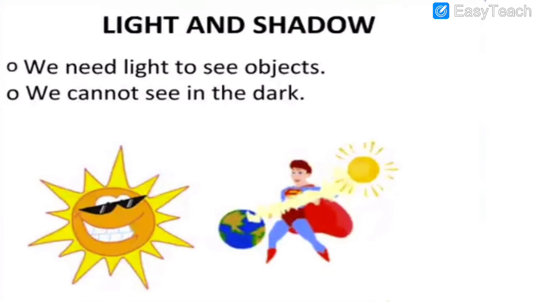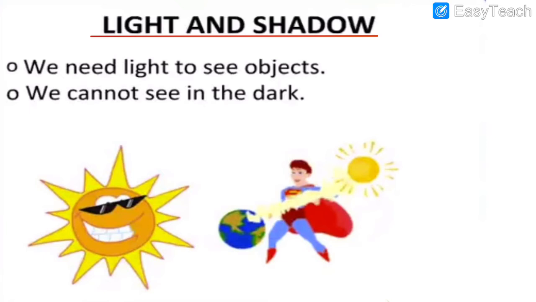Light and shadow, the name of the chapter, light and shadow. We need light to see the objects. We cannot see in the dark, isn't it? How do we see the objects? We need light. When it is very, very dark at night, you cannot see clearly what is there. So we need light to see the objects.